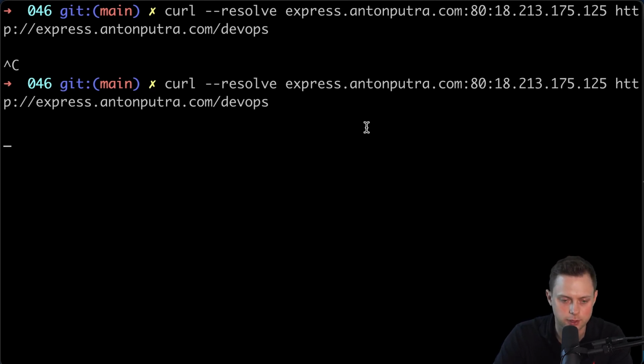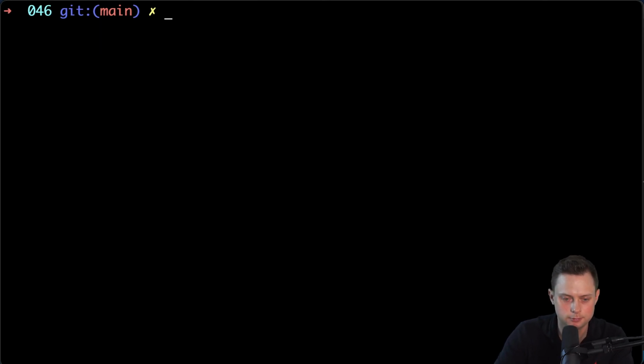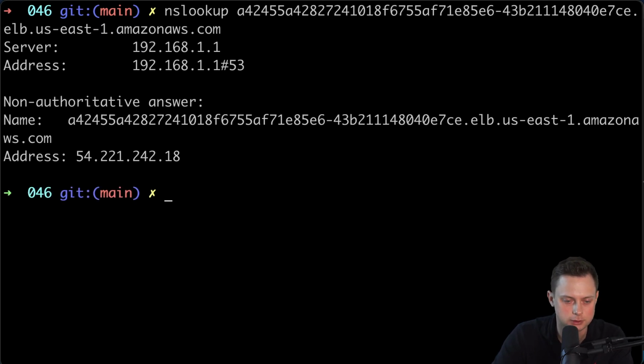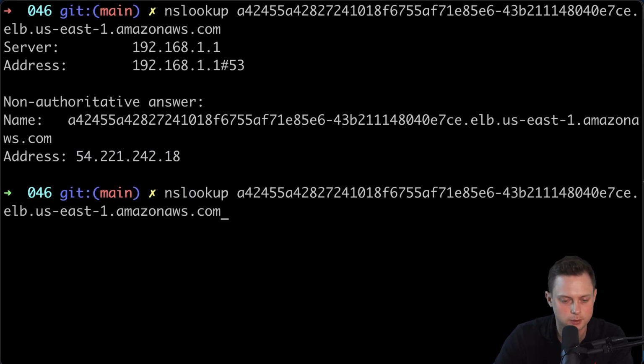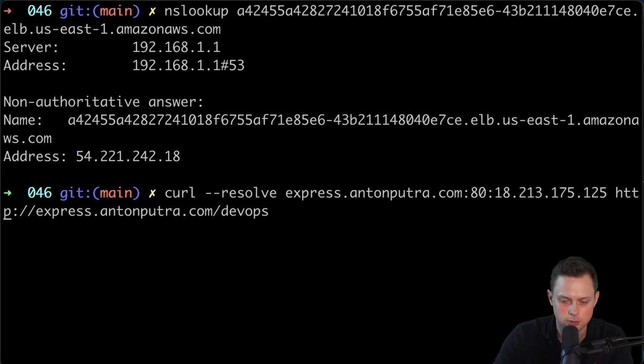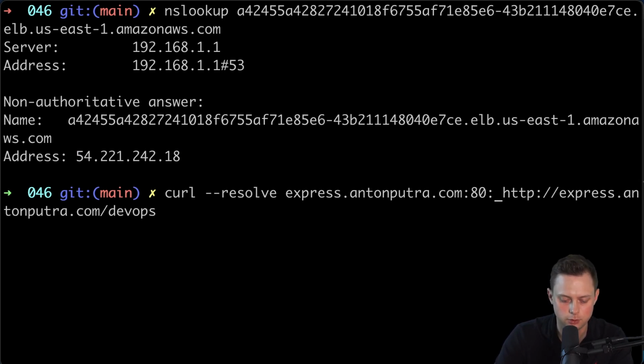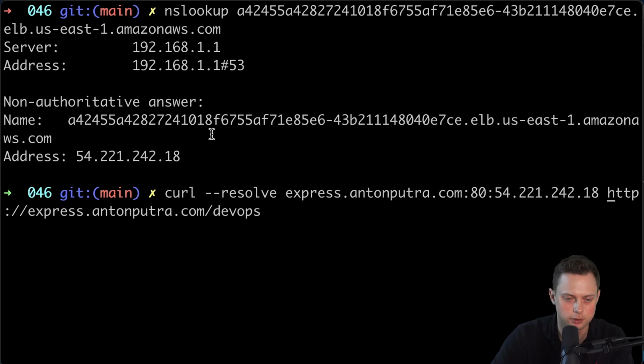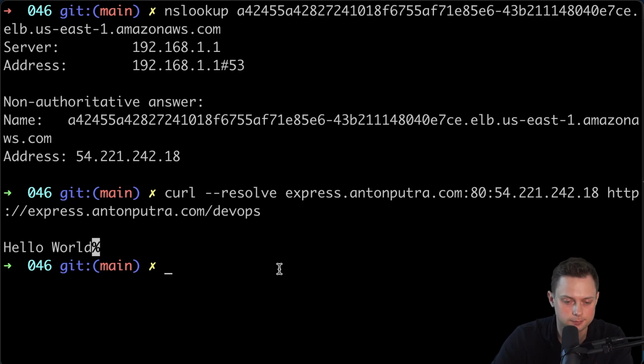Let's verify quickly. Let's run nslookup again on the DNS. Right, so I think we have the wrong IP address. Let me use this IP address now. That command, for some reason, disappeared. All right, so let me use the one that we just got from nslookup. Okay, let's try it again. Oh, now it works, right?